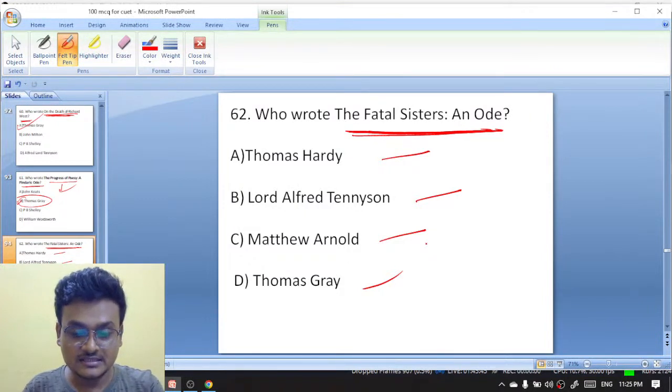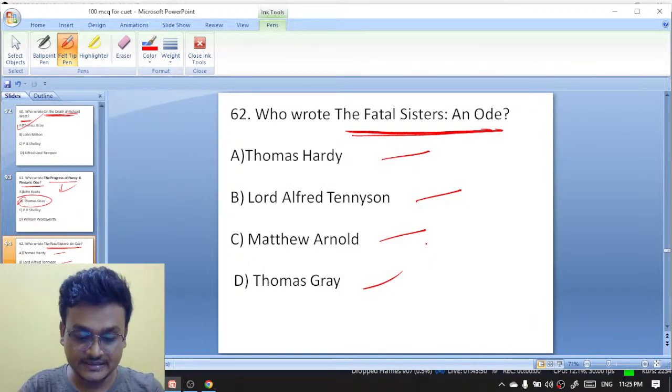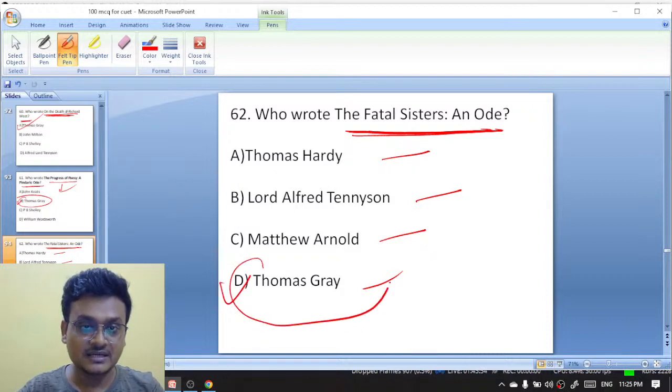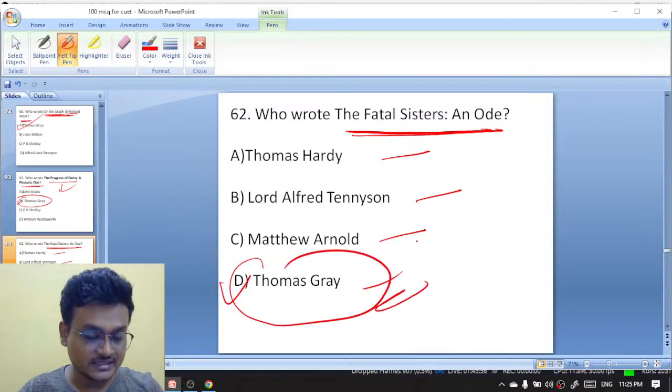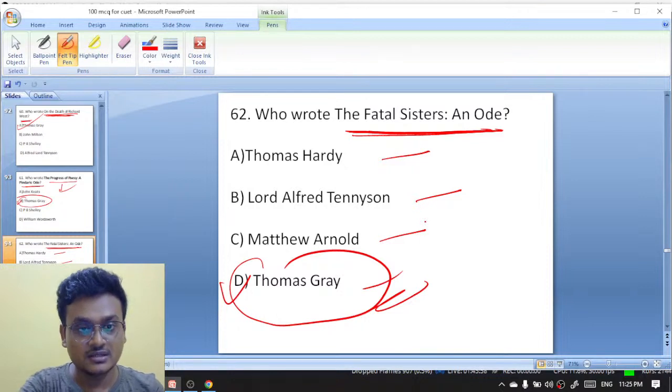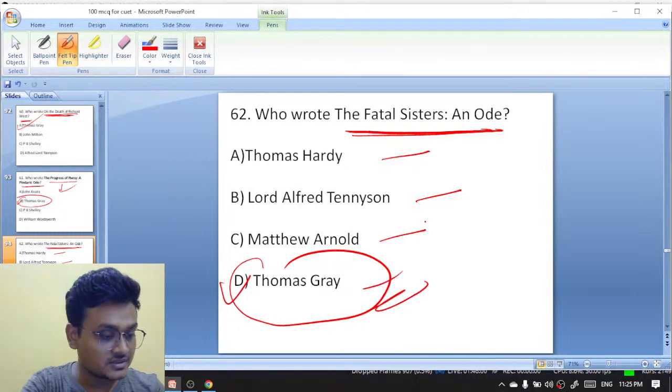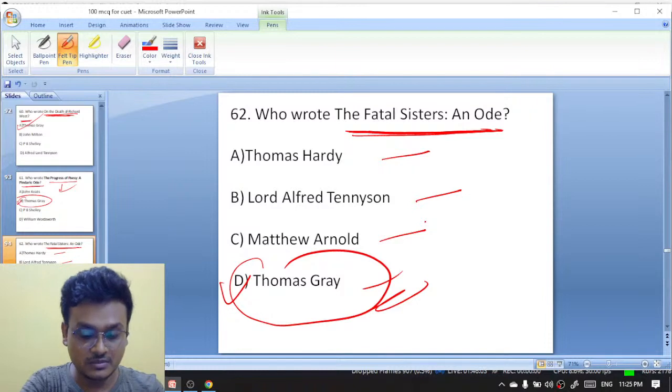Again, the answer is actually The Fatal Sisters, an Ode. It is actually Thomas Gray. Thomas Gray has written The Fatal Sisters, an Ode. Excellent. Thomas Gray. Okay, very good.